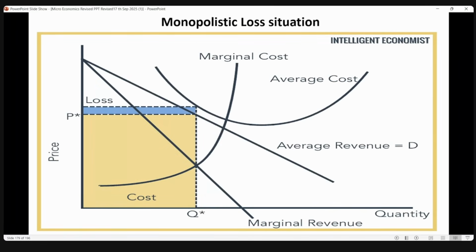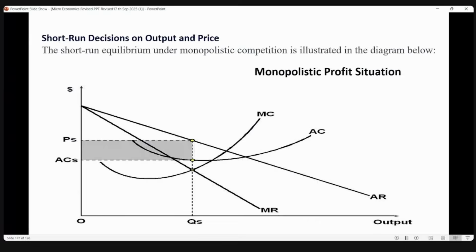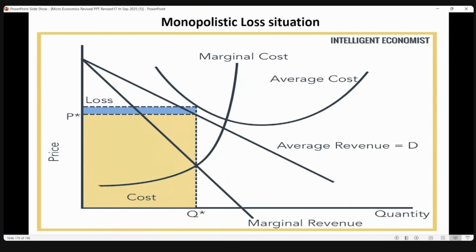No problem. Actually, in monopolistic competition, you can draw the curve slanting. Monopoly lines are the same, but in monopoly you can actually touch the x-axis, while in monopolistic competition you can leave it in between. And here in this particular loss situation, you can show that it has become negative.